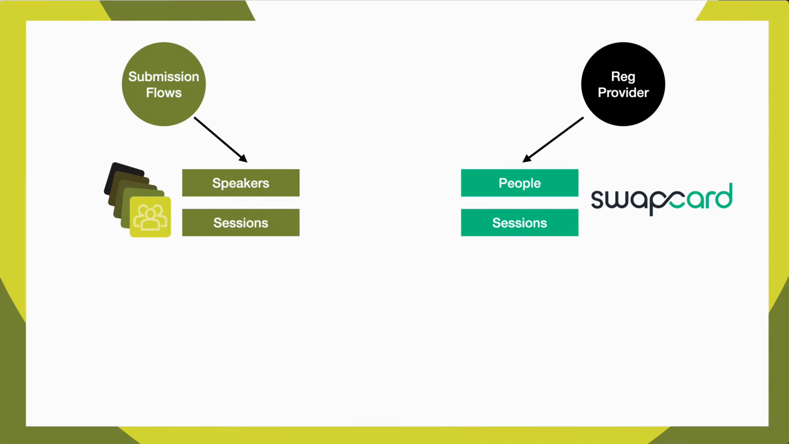Now, we've got two sets of data here. We've got the speakers on the left-hand side, which came from your submission flows, and your people on the right-hand side from the reg provider. And these two sets of data need to be matched. They might be slightly different because speakers will have tended to have given their details for their speaker record maybe 6 months, a year prior to the event, where they might be registering for Swapcard just a week or two before the event. And by and large, people will have the same name, same email address, and they will use that for both, in which case the data is easy to match.